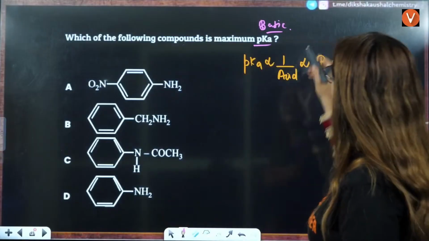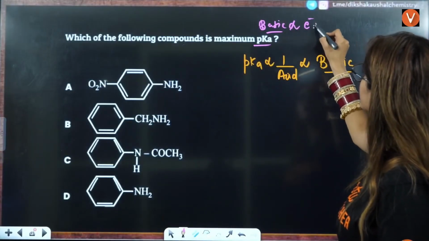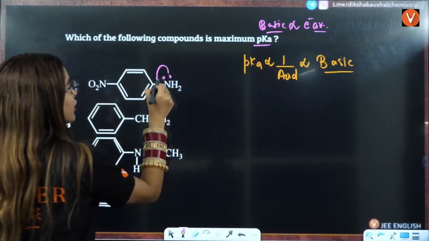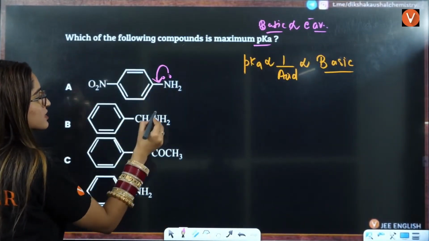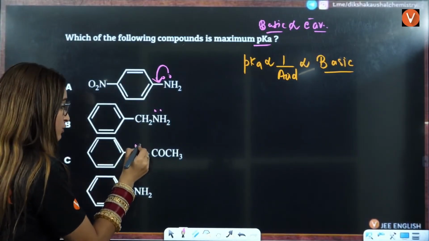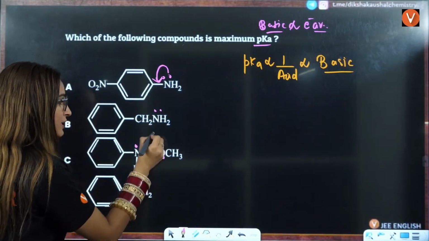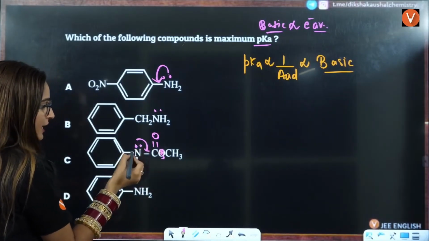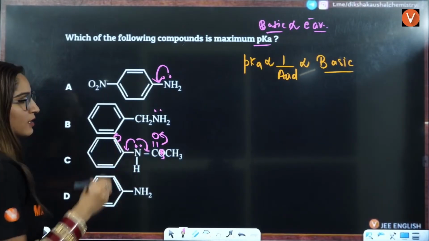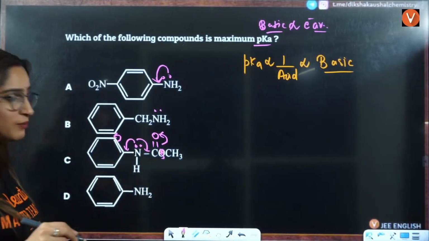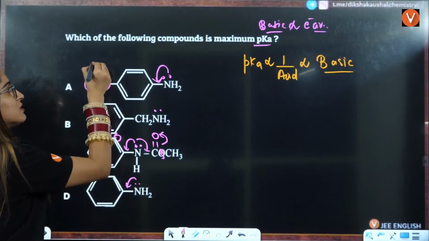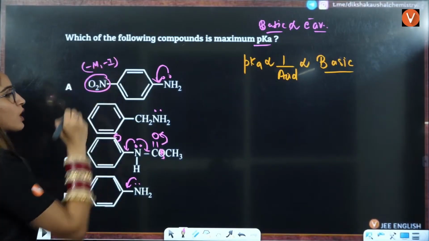We know that basic character is directly proportional to electron availability here. If you see here, the electrons are involved in the delocalization. Here the electrons are not involved in the delocalization. Here the electrons are involved in the delocalization on two sides. This is definitely not available. So here also it is involved in delocalization. Here you have minus M and minus I effect also, right?